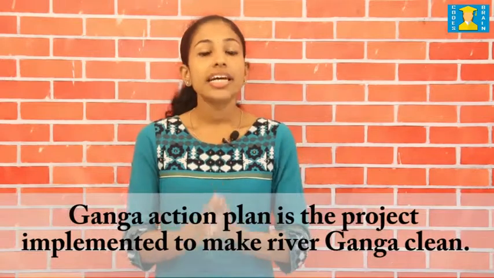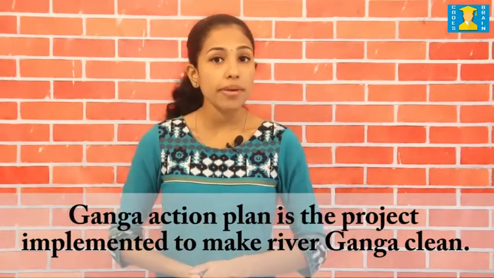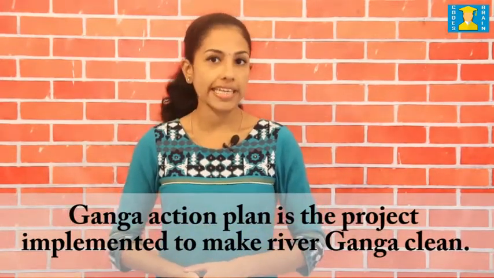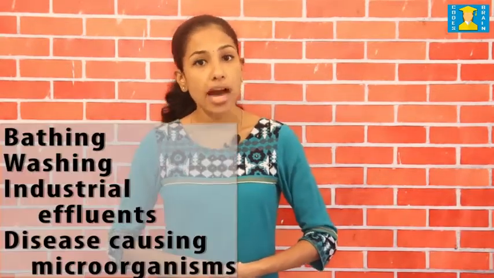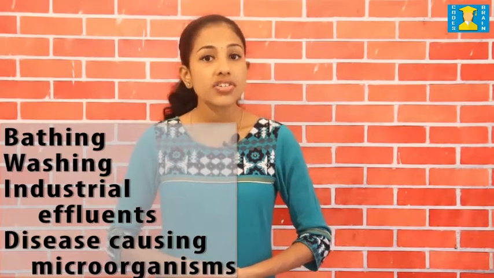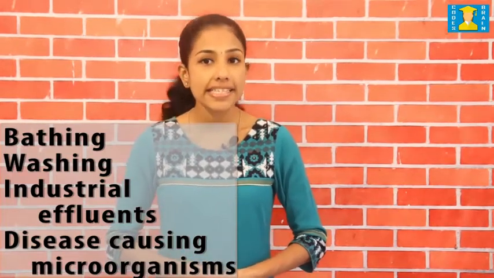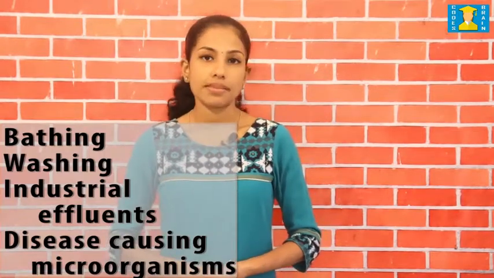Have you heard about the Ganga Action Plan? The Ganga Action Plan is the project implemented to make River Ganga clean. River Ganga was polluted by human activities like bathing, washing, industrial effluents and also by disease-causing microorganisms. Coliforms are a group of bacteria found in the human intestine. Some of the pollutants are harmful even when present in small quantities and sophisticated techniques are required to measure them.